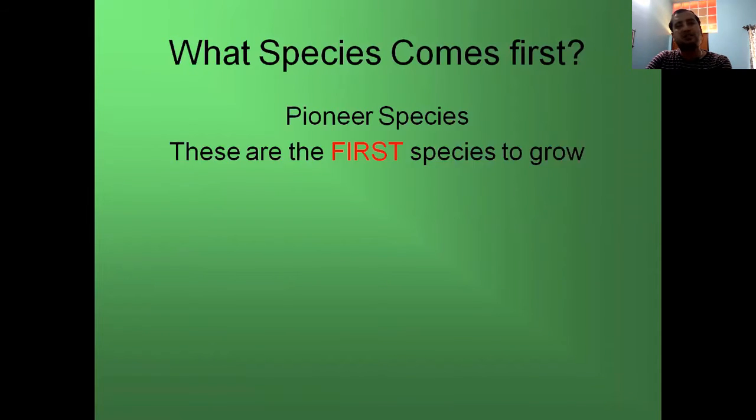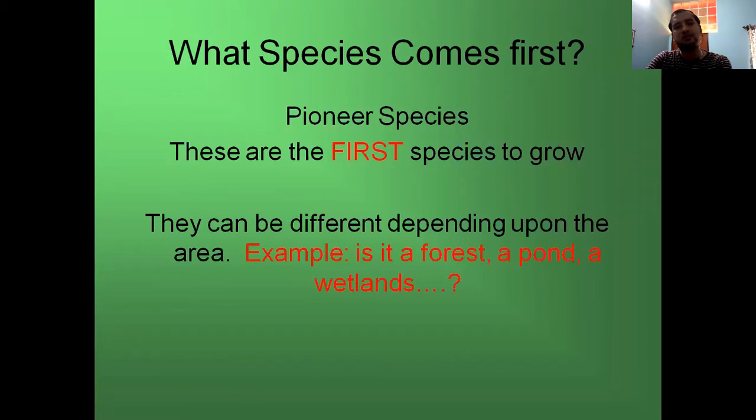So what species comes first? First come the pioneer species. These are the first species to grow. They can differ depending upon the area. For example, a forest, a pond, or a wetland will be different, and we ask whether it is primary or secondary succession.